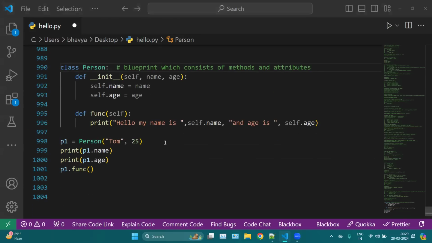And then we have this object, which is the instance of the class. Like how you can access your elements of the class with the help of the object. Okay. Is it clear? Any other questions?